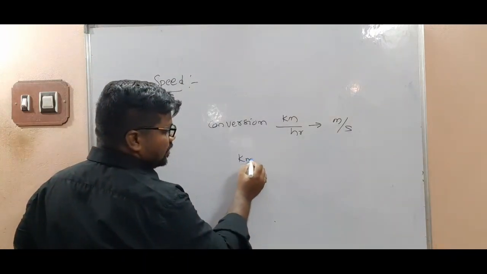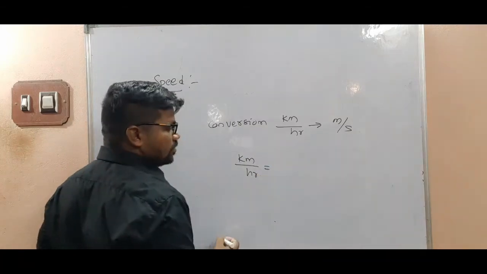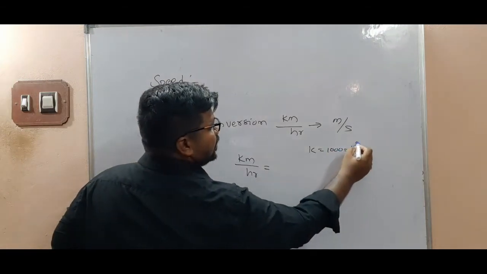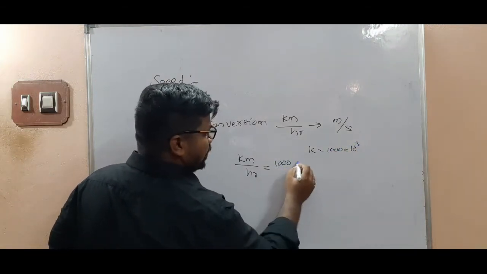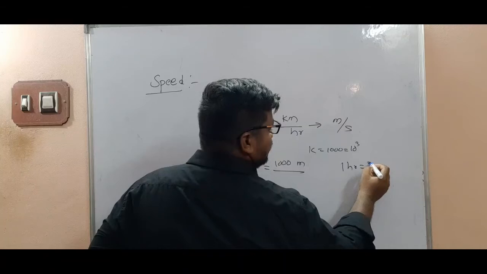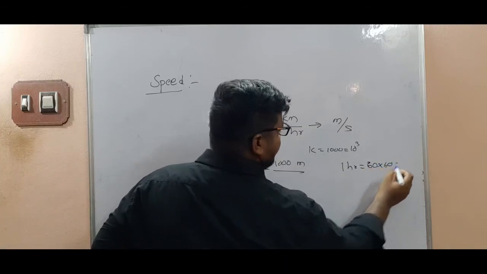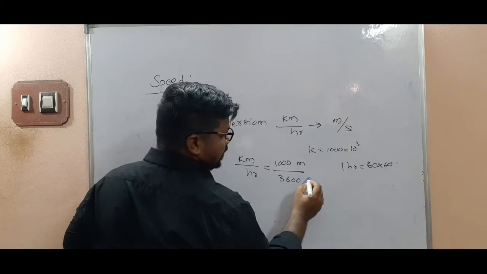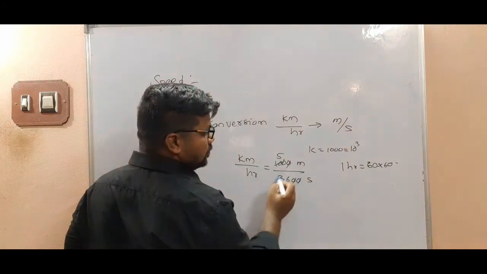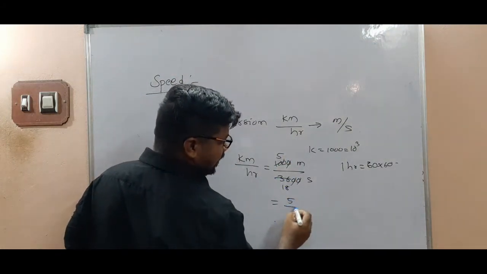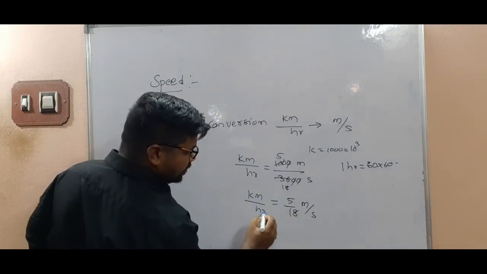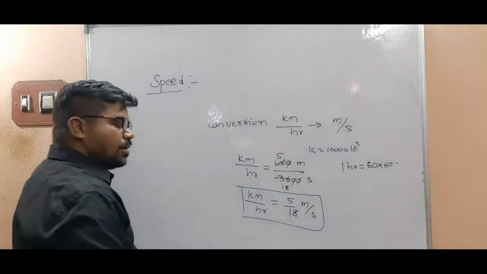Now kilometer per hour is equal to, kilo means 1000. In the previous table, 10 power 3, 1000 meters. 1 hour is equal to 60 minutes, 60 seconds, 3600 seconds. Two zeros get cancelled. So 2 5s, 2 18s means 5 by 18 meter per second. So here kilometer per hour is equal to 5 by 18 meter per second.